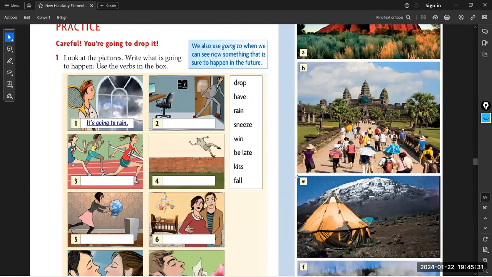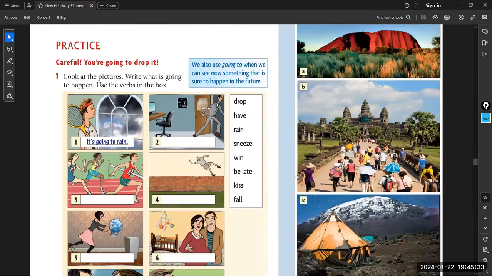Okay. Now let's use going to only if the action is going to happen right now, only right now. This is it. So if the action is going to happen right now, you can use going to. But if it is in the future, it will be a plan. So please keep it in your mind.